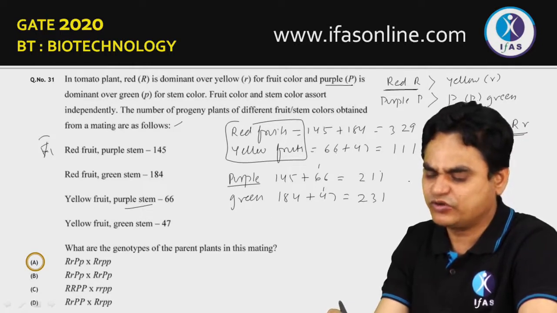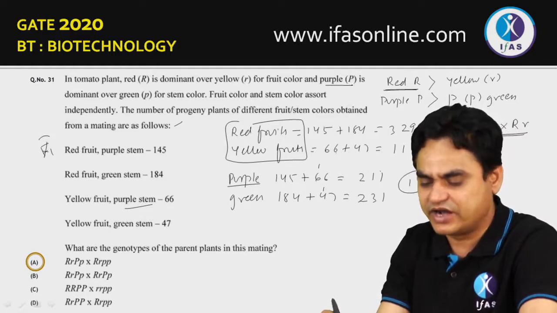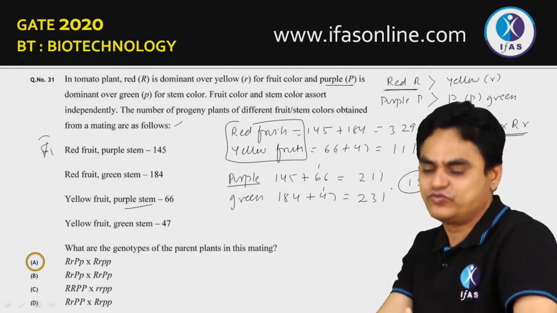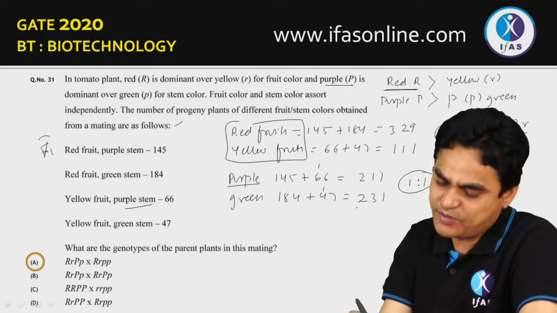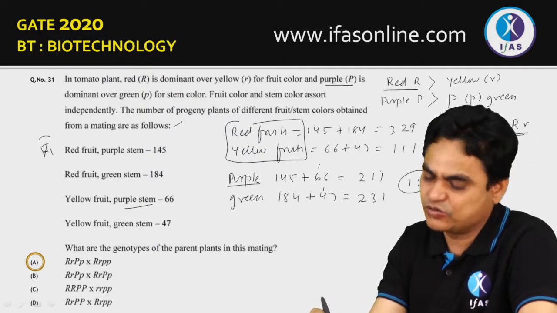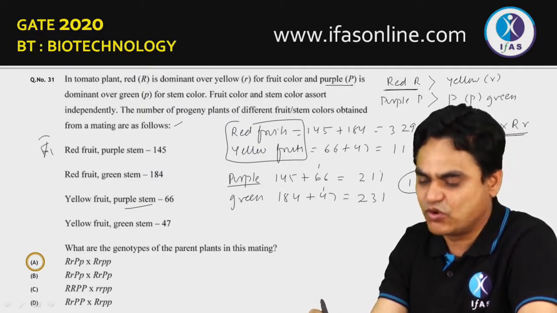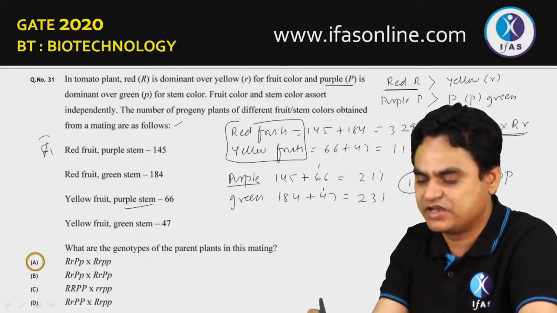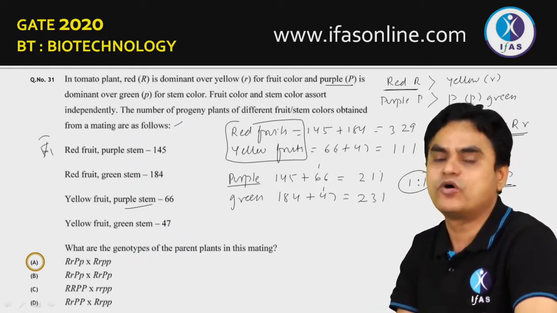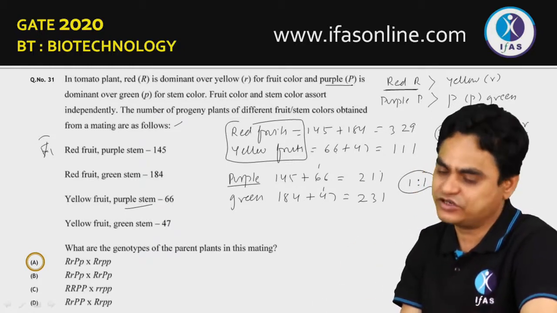So approximately what you are getting here is a ratio of 1:1, and if you are getting a ratio of 1:1, this simply suggests that the genotype of this particular locus should be capital P small p into small p small p. It should be like a test cross, which can provide you a ratio of 1:1.